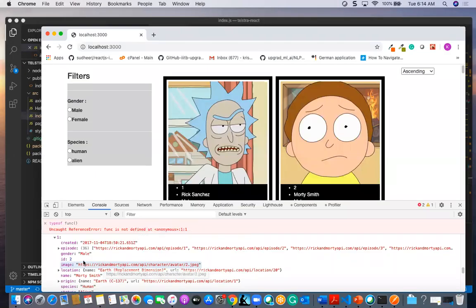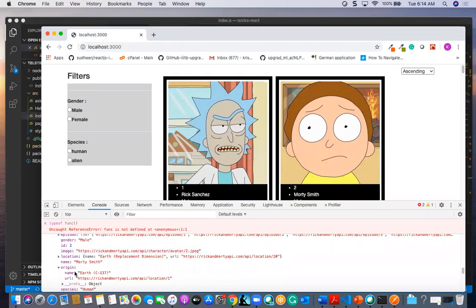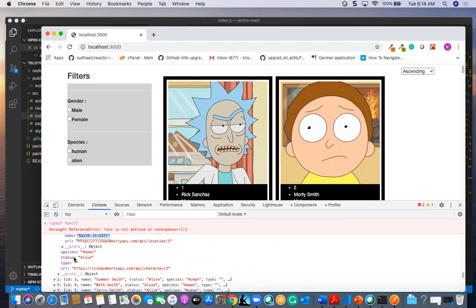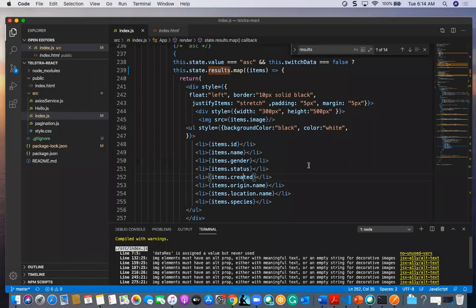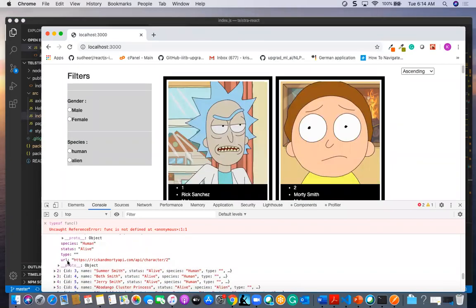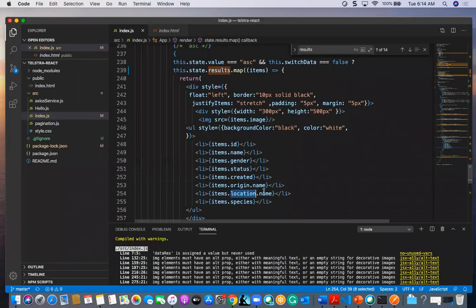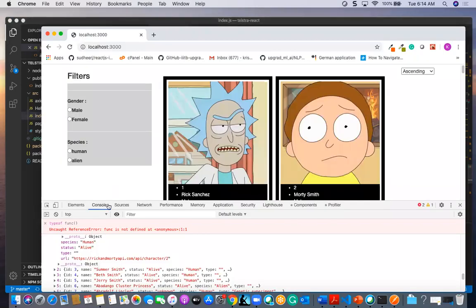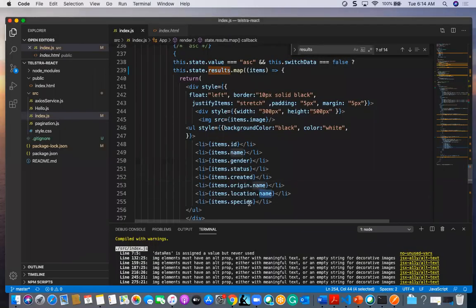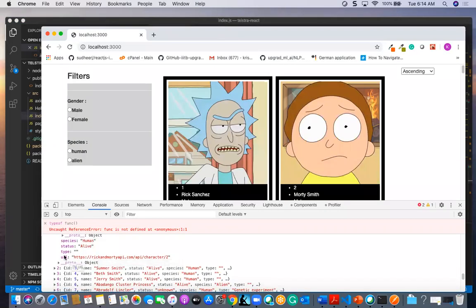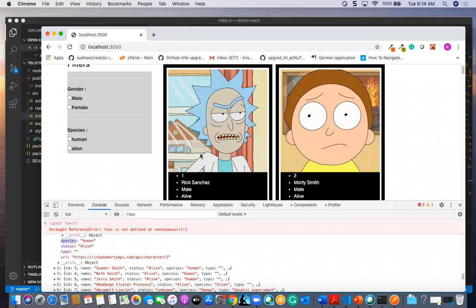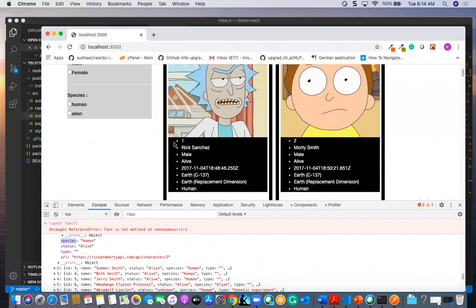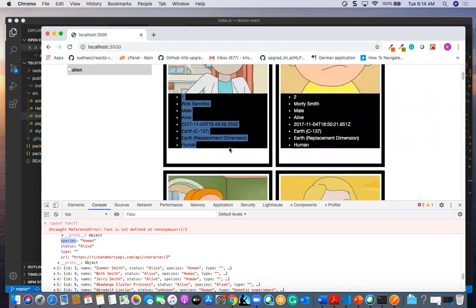Origin dot name means from which origin this character came from, and location means from which location the person came from, and also species. This species value will be this value, human. So all will be displayed in the form of an unordered list.